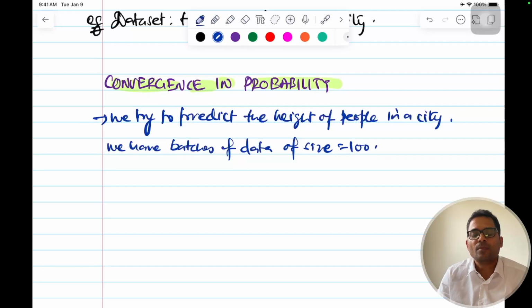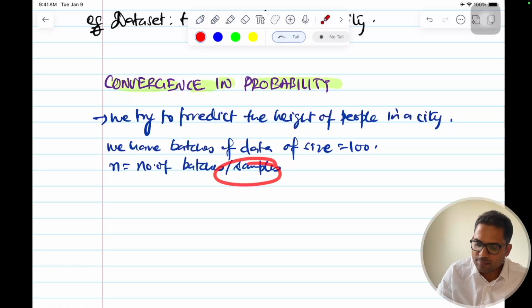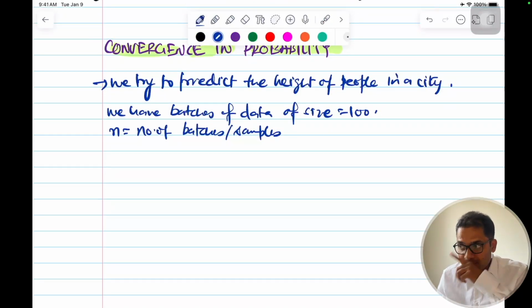Okay, and say n is equal to the number of batches, or say samples, and within each sample there are like say 100 data points.